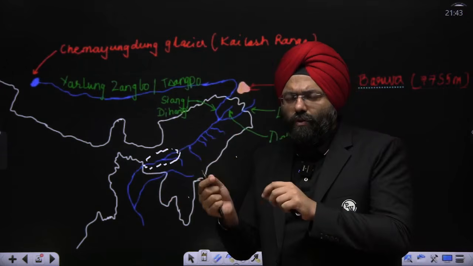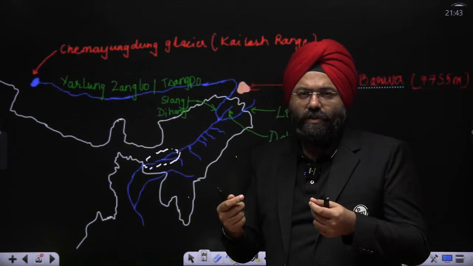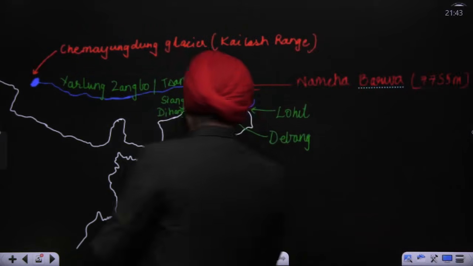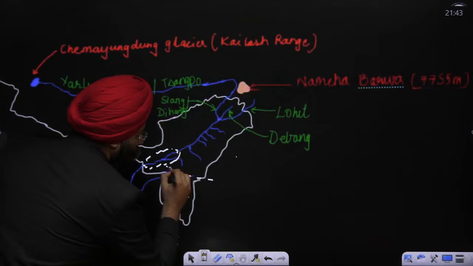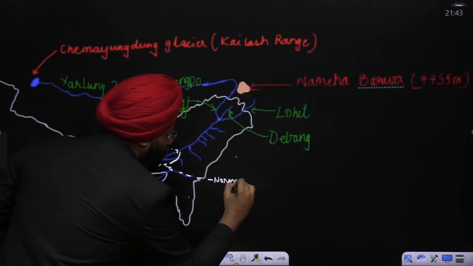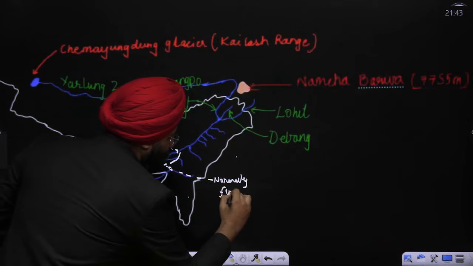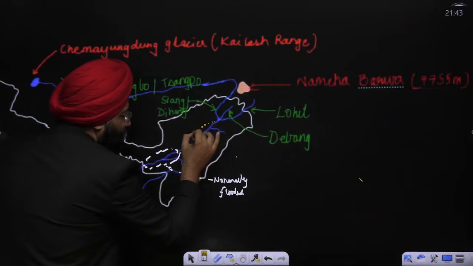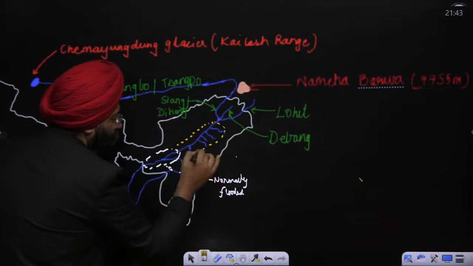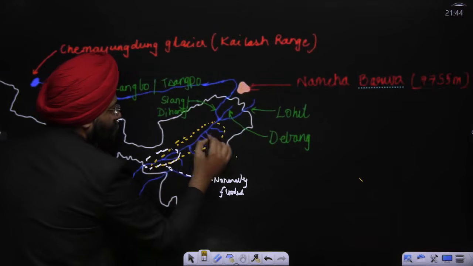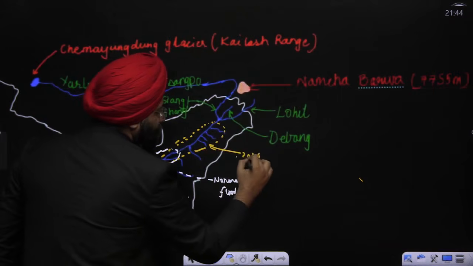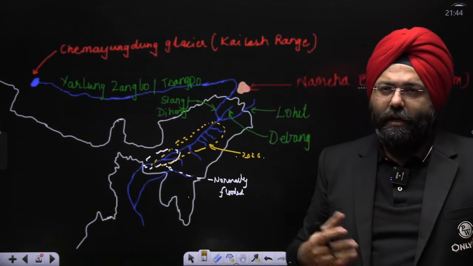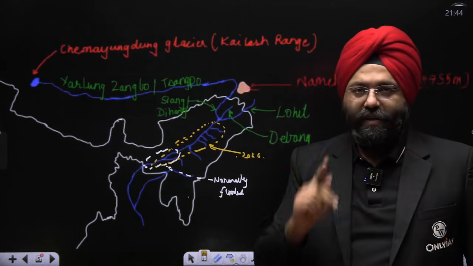Now, this is a normal course, something that is natural also because the river is very long, but this time the situation is something very different. This is a region which is normally flooded. But this time what has happened is the upper regions also have experienced very severe flood along with the lower regions. 2026. Now the question will arise, what happened this year that it led to such a severe situation? Let's understand.